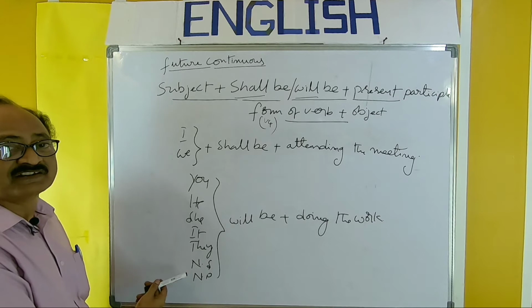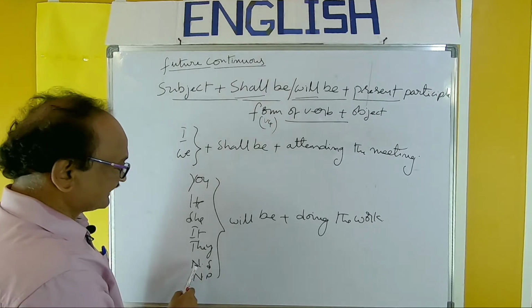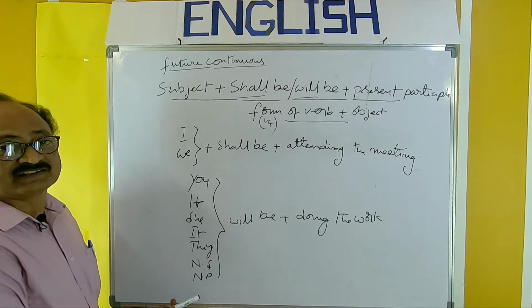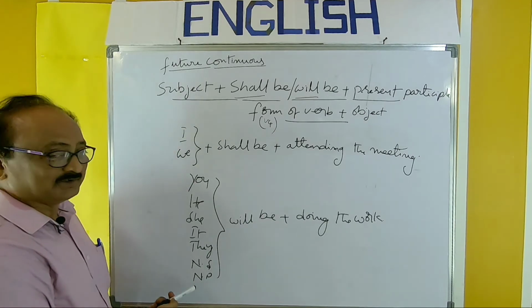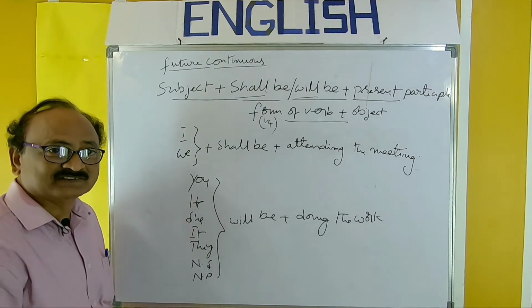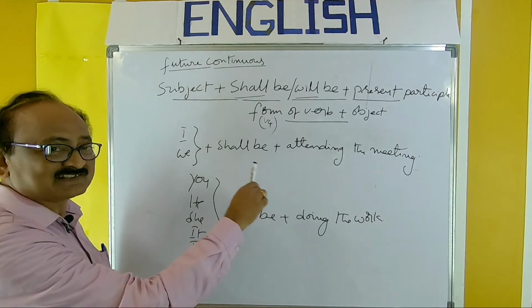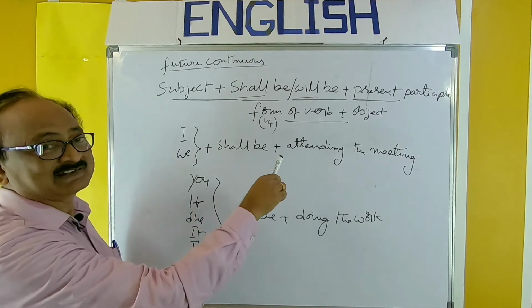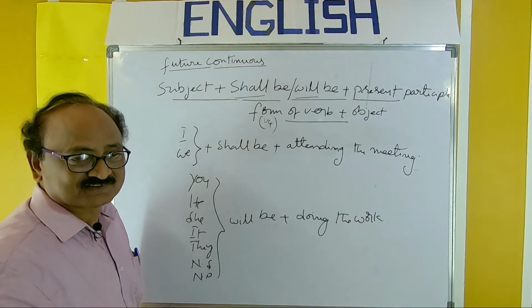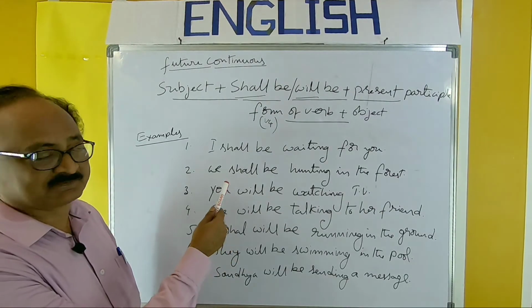Noun in singular, you can take any noun. Rajesh will be doing the work. Noun in plural, you can take any plural noun. People will be doing the work. So like this. So practice it thoroughly. This is the basic pattern of future continuous. I'll give some more examples. Some more examples are here.